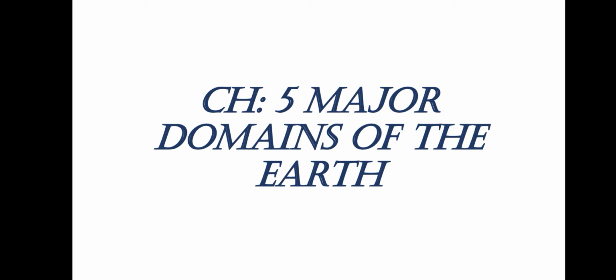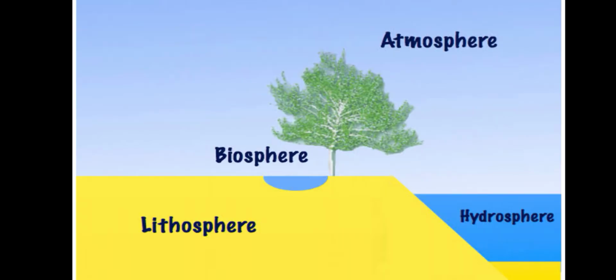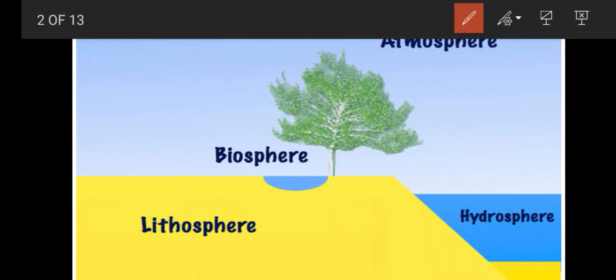Now let us see what the major domains of the Earth are. See here, these are the four major domains of the Earth. See, lithosphere, L for L, land. Hydrosphere, water. Atmosphere, A for A, air.